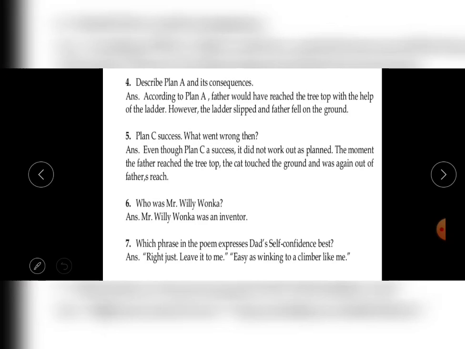Which phrase in the poem expresses that self-confidence best? Right, just leave it to me, easy as winking to a climber like me. Now as we know, every time mother is scolding, shouting that don't do this, don't do that, you may fall down. And the same thing happens every time. Even then the dad has overconfidence: leave it to me, I'm a good climber and it's too easy for me to climb a tree.